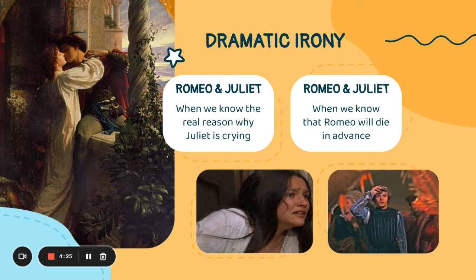the hint. Another example of dramatic irony is when Romeo says that he has a bad feeling about going to the party, and he says that he fears for his own life. It's an example of dramatic irony because the reader knows that Romeo will die during the play.